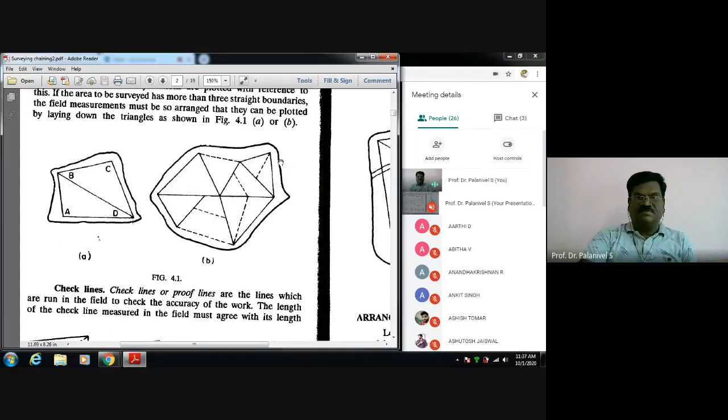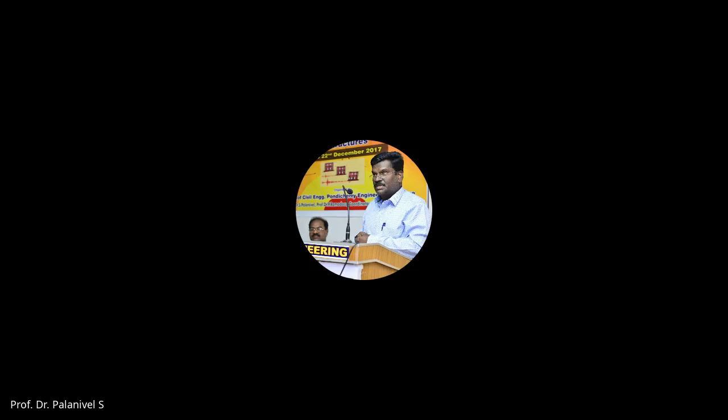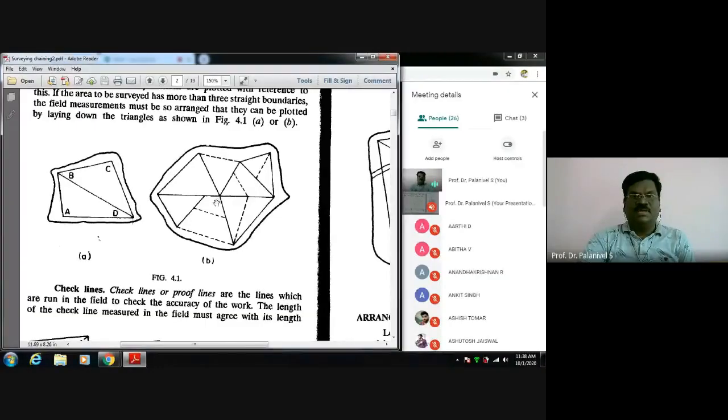Likewise, see here, I have main stations. This is a big traverse, the area to be surveyed. First I run a traverse like this. Then this is the base line I am running here, the biggest survey line, and then I am choosing some points and connecting them to this joint, this station. So this may be an auxiliary station, a minor station. These are major stations, and those may be minor stations.